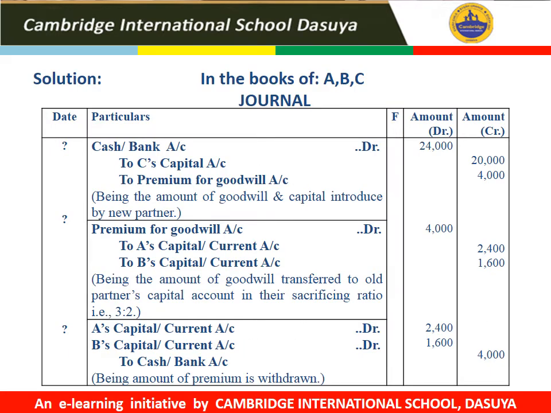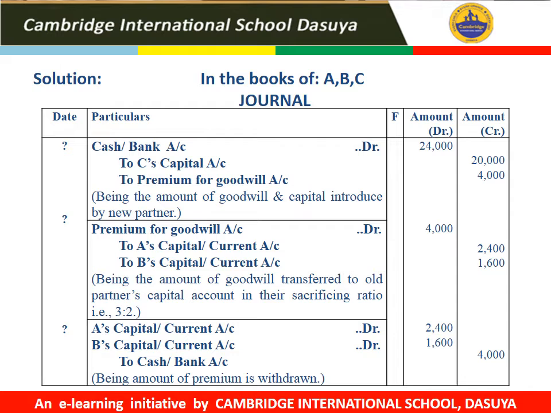As per the question, in this case, the sacrificing partners or the old partners withdrew the amount of goodwill which is brought in by the incoming partner. It is clearly mentioned in the question that the amount of premium is withdrawn by A and B. So first two entries will remain the same as in the previous case: cash or bank account debited to C's capital account and premium for goodwill account, the same amount 24,000. C's capital is 20,000 and premium for goodwill is 4,000.